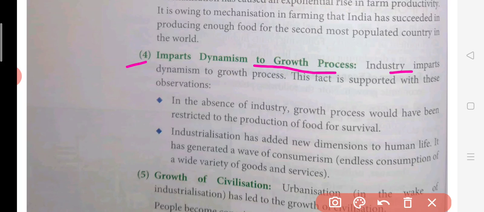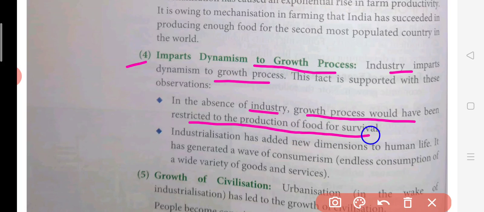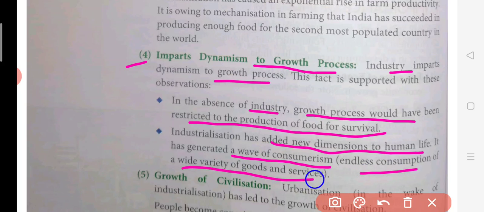So what happens? Industry imparts dynamism to the growth process. How? Without industrial growth, the process would have been restricted to the production of food for survival. Industry has added a new dimension to human life. It has generated a wave of consumerism, endless consumption of a wide variety of goods and services.